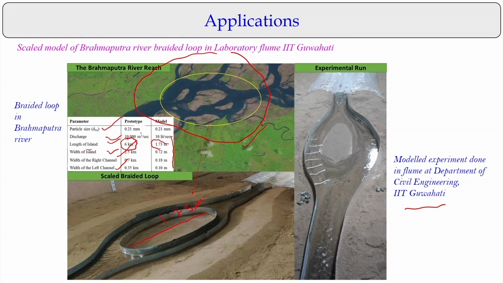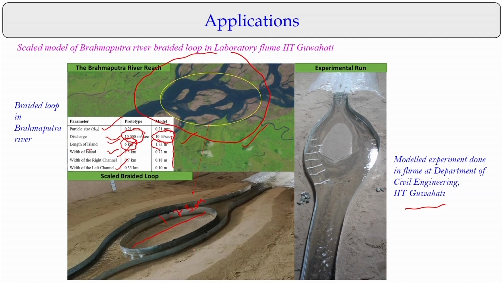In a similar way, we have also scaled down the discharge, which at the prototype level is 10,000 meter cube per second, but at the model or flume level we tested with a discharge of 10 liters per second. So, how do we do this type of calculation, what could be the model discharge so that it can represent the flow behavior at the prototype level?